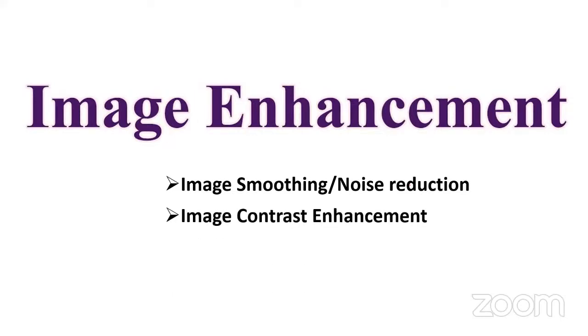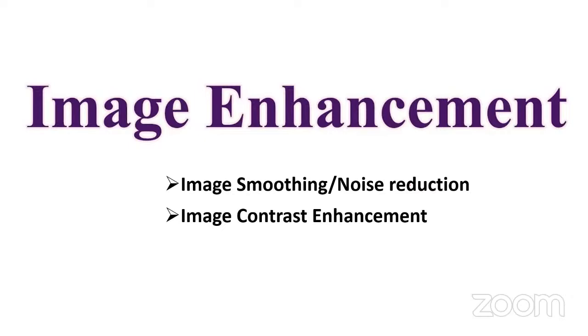Then image contrast enhancement. Whenever we have low contrast, how do we increase the contrast? Suppose I have taken a photo in a dark room, and I'm not able to find how many students are in the classroom, because it is dark. Obviously, when you are looking for automation, it is difficult to identify or count how many students are in the classroom. In such scenarios, we have to increase the contrast. Only then are we able to find how many objects are in the classroom, and based on that we can go for further applications.